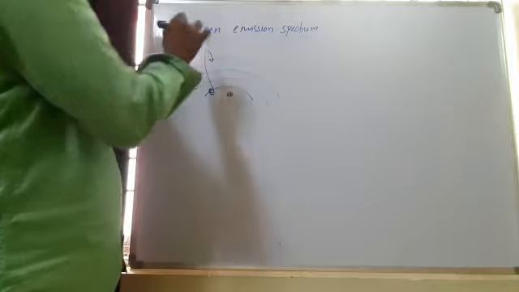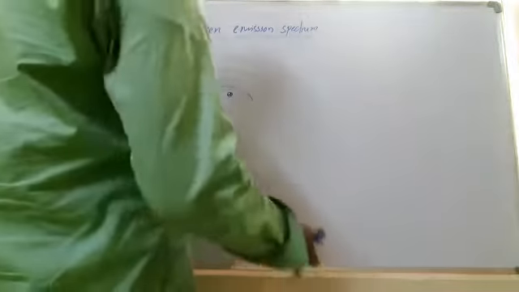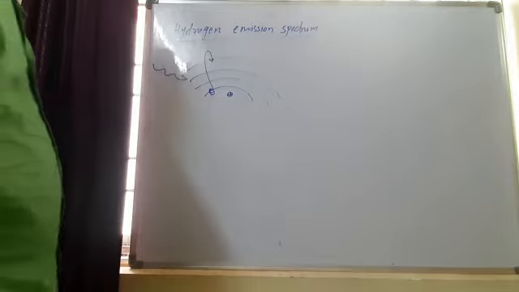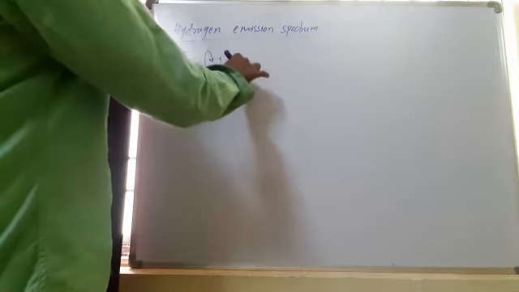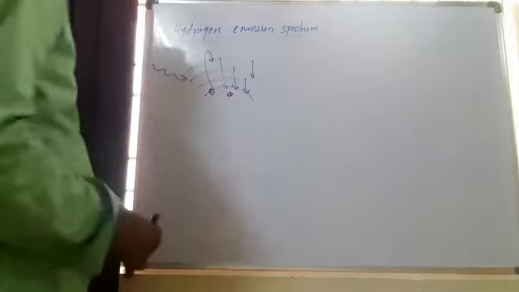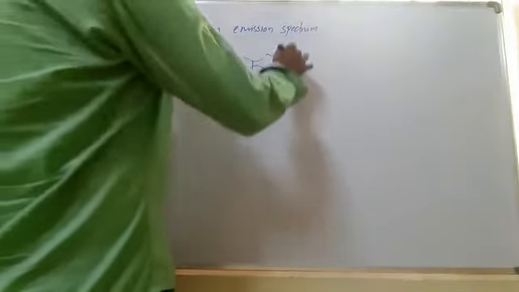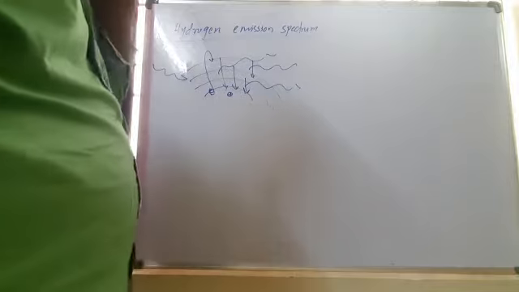Different hydrogen atoms go to different excited states. When they come back to ground levels, they emit energy. That emitted energy, if we record it, is called the emission spectrum.